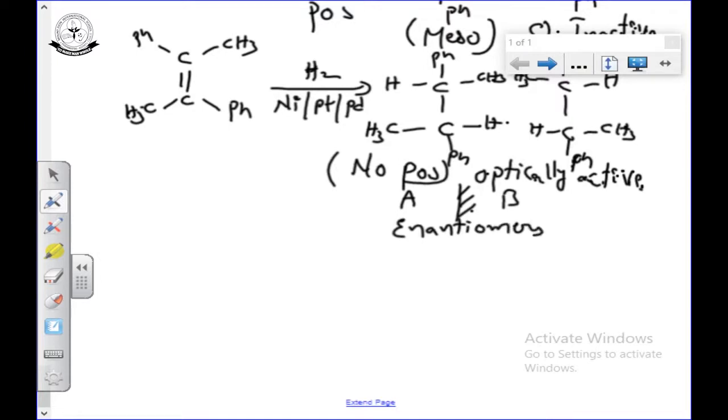See students carefully, whether you are doing the syn or anti addition, you are taking the cis form, we have to observe the compound, we can get either meso compound or racemic mixture. Trans also we have to observe, either meso compound or racemic mixture. This is a racemic mixture.